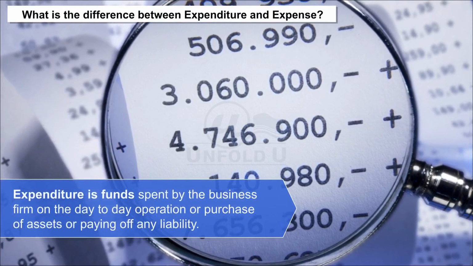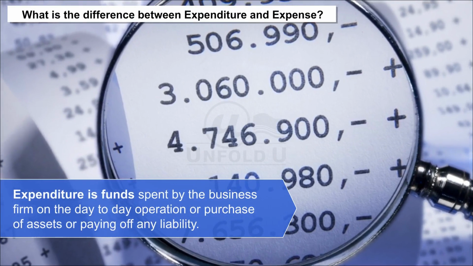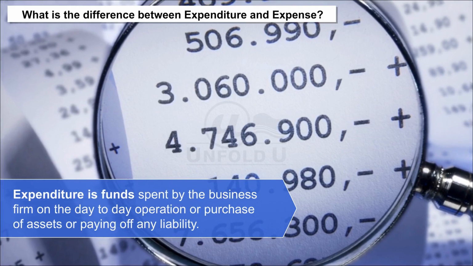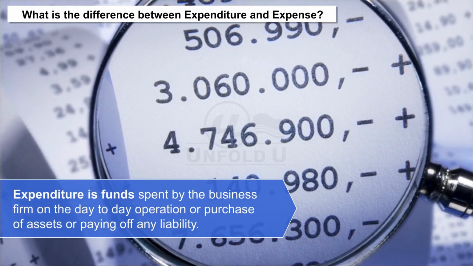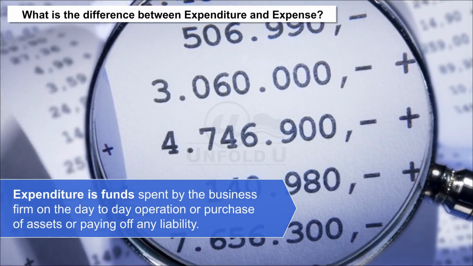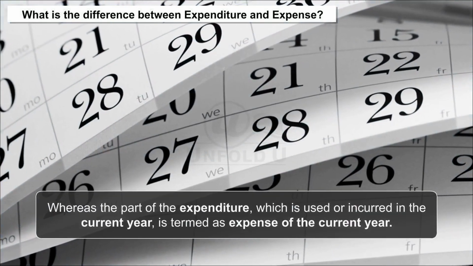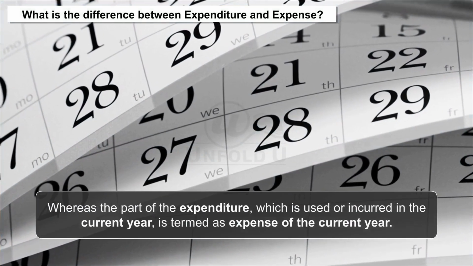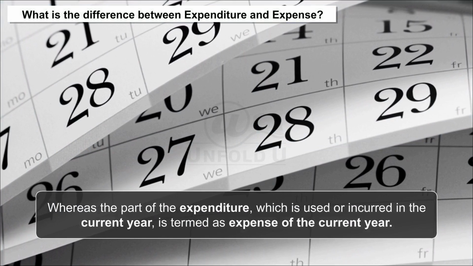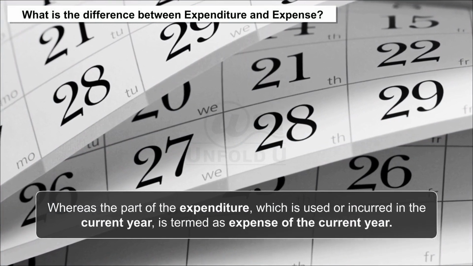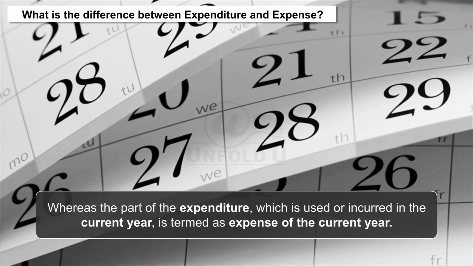Expenditure is funds spent by the business firm on the day-to-day operation or purchase of assets or paying off any liability, whereas the part of the expenditure which is used or incurred in the current year is termed as expense of the current year.